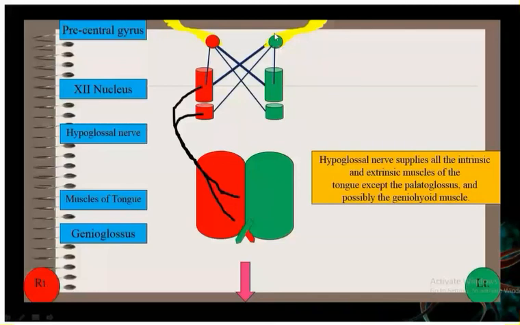That means the right genioglossus muscle will paralyze, or the left genioglossus muscle will paralyze? Right genioglossus. The right genioglossus muscle will paralyze because it receives the corticonuclear fiber from the left side.